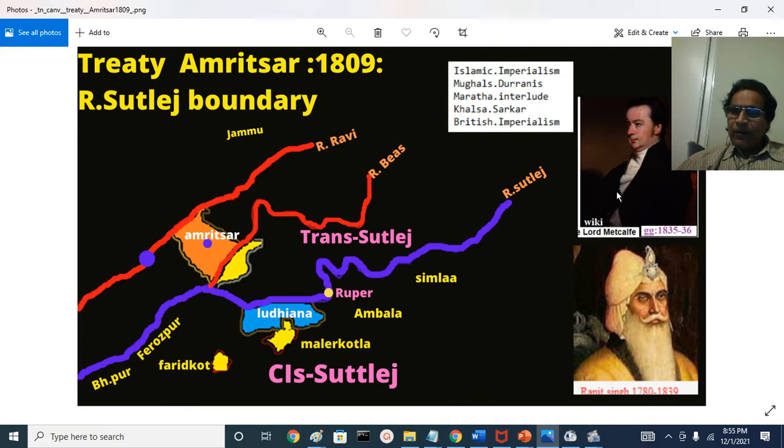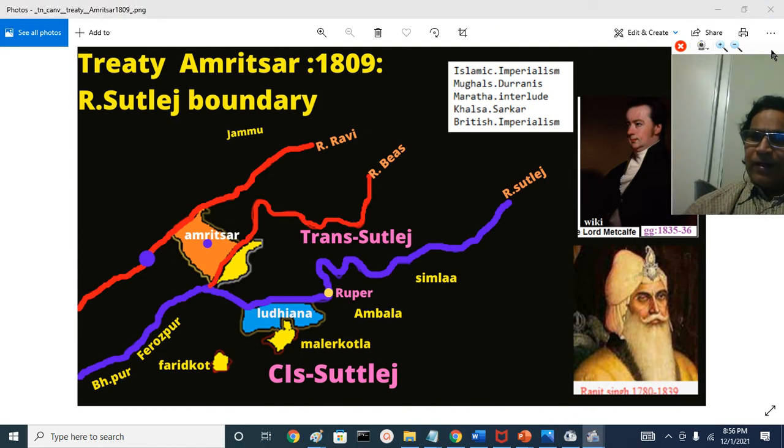So Minto sent Metcalfe as ambassador to Maharaja Ranjit Singh to negotiate the treaty. And Ranjit Singh's followers egged the Maharaja to fight the British so that he could conquer all these areas and annex them to the nascent Sikh kingdom at Lahore. But Ranjit Singh at that time was a very small ruler. Militarily he was not capable, so he was very realistic and didn't take that path.